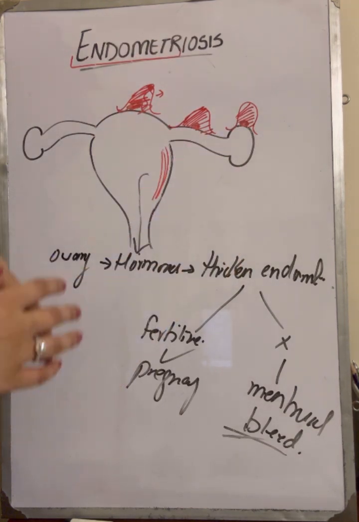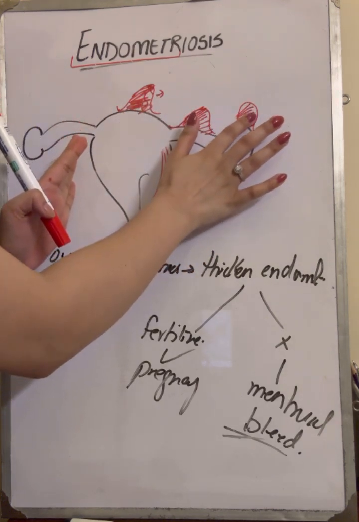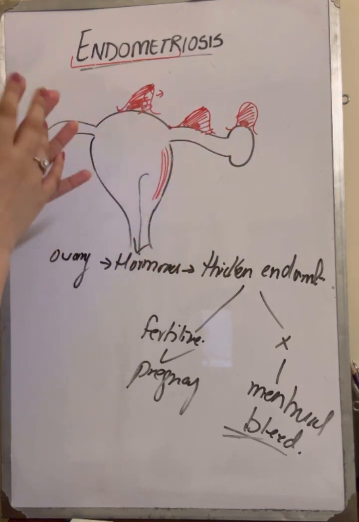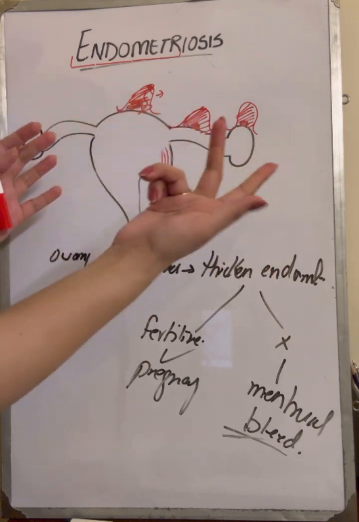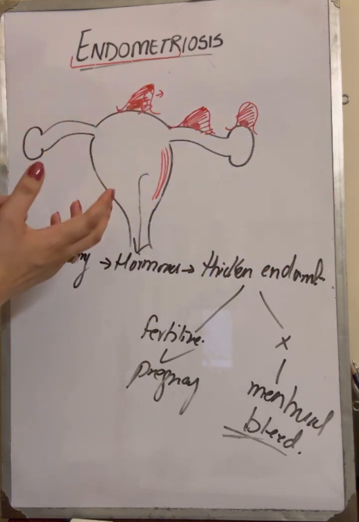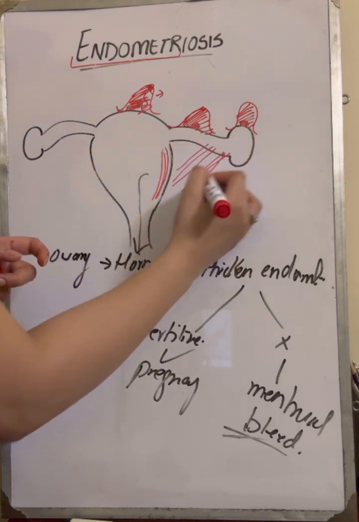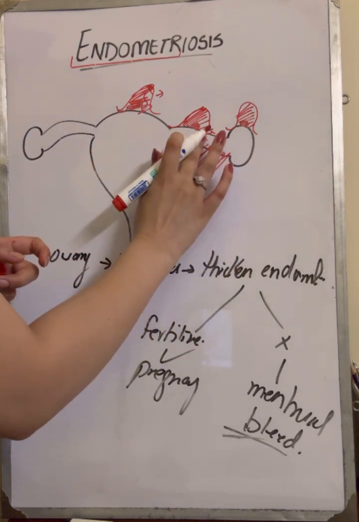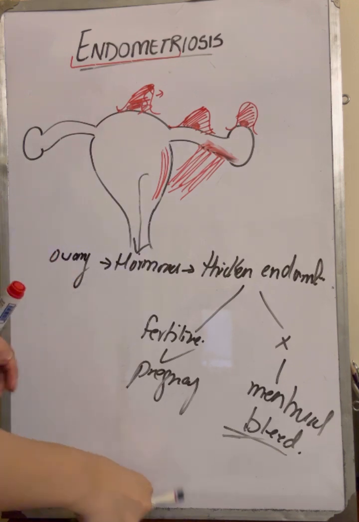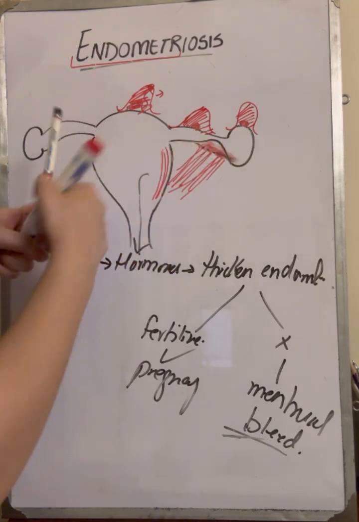Now, what are the outcomes of it? As this endometriosis occurs, first, inflammation and pain, that is understood. The second thing is that it forms scar tissue, the fibrous tissue, that is known as adhesions. What happens due to the adhesions? Adhesions can put pressure on structures, for example the fallopian tube.